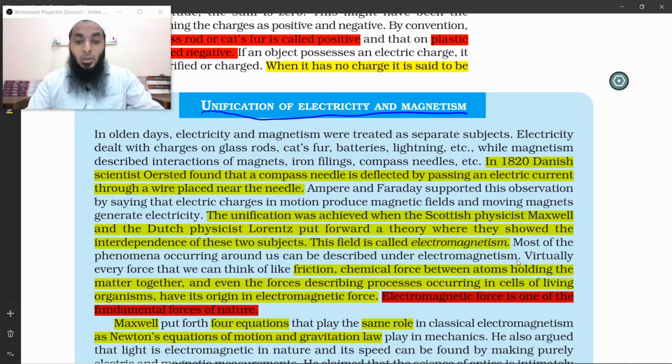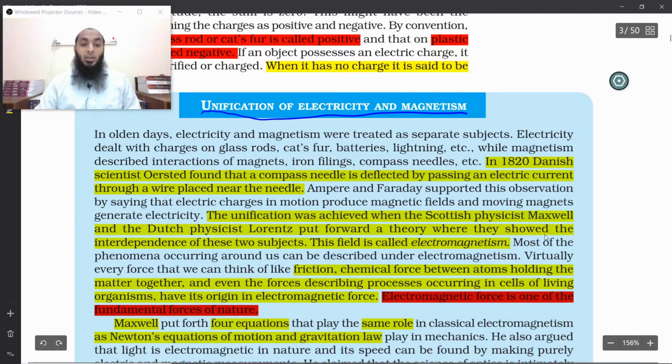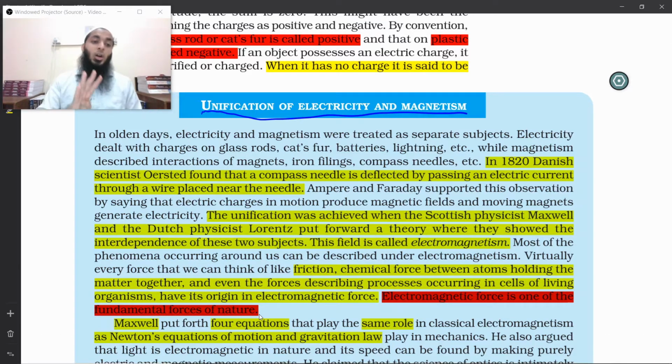Let's read on. Virtually every force that we can think of, like friction, chemical force between atoms, holding the matter together, and even the forces describing the processes occurring in cells of living organisms, have their origin in electromagnetic force. So it's all due to electromagnetic force because of the particles between them. Electromagnetic force is one of the fundamental forces of nature. Actually, now there are four fundamental forces in nature.